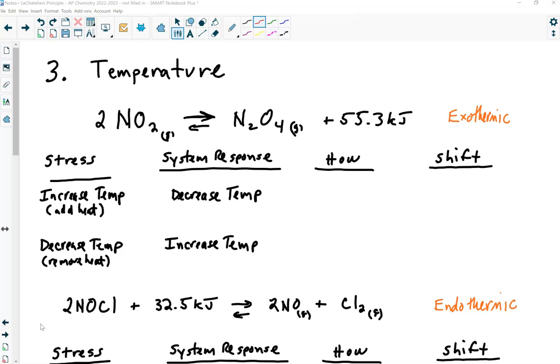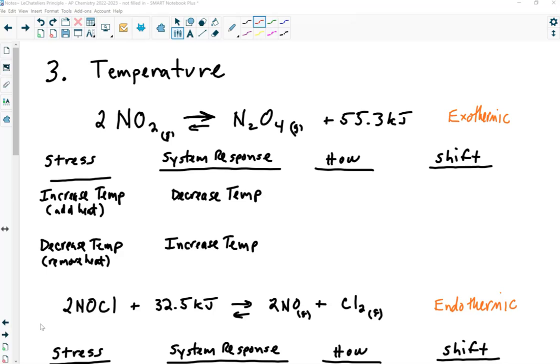Okay, again, temperature. I can change the temperature, and what's going to be important here when you change temperature is the thermicity of the reaction. Is it an exothermic reaction in the forward direction or an endothermic reaction in the forward direction? And tomorrow I'll do a quick demo that illustrates the effect of temperature on the equilibrium position. So we'll actually be able to see this effect tomorrow. So I have this equilibrium system, and it's exothermic in the forward reaction.